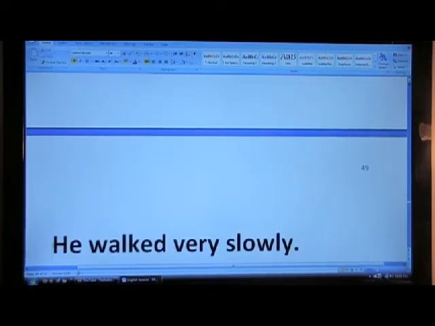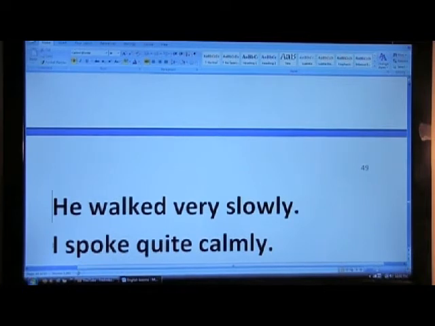Examples. He walked very slowly. I spoke quite calmly. So slowly defines walked. Calmly defines spoke.